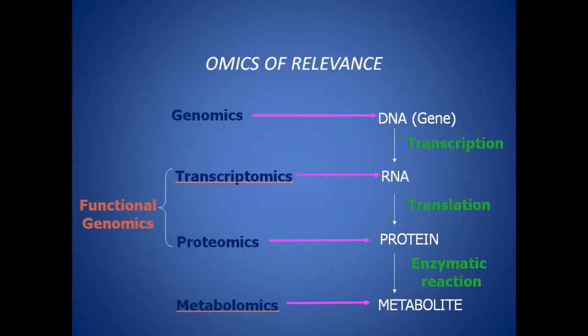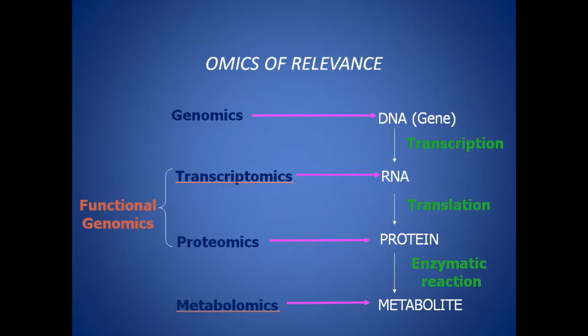Various proteins such as enzymes carry out enzymatic reactions, resulting in the formation of various metabolites, and the study of these metabolites is referred to as metabolomics.